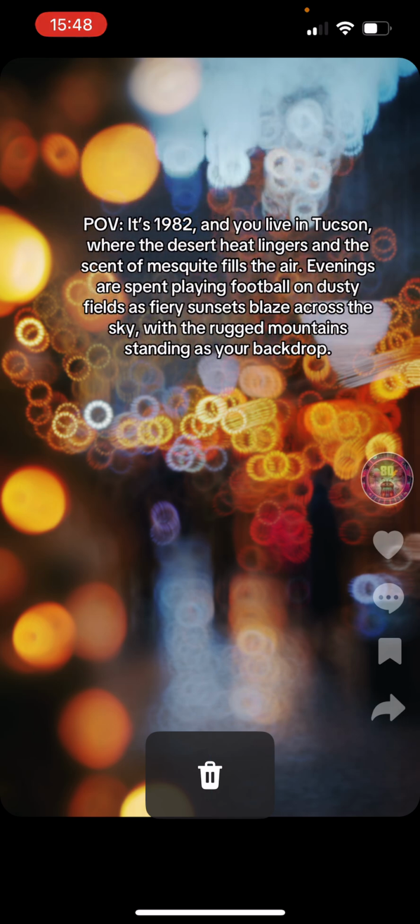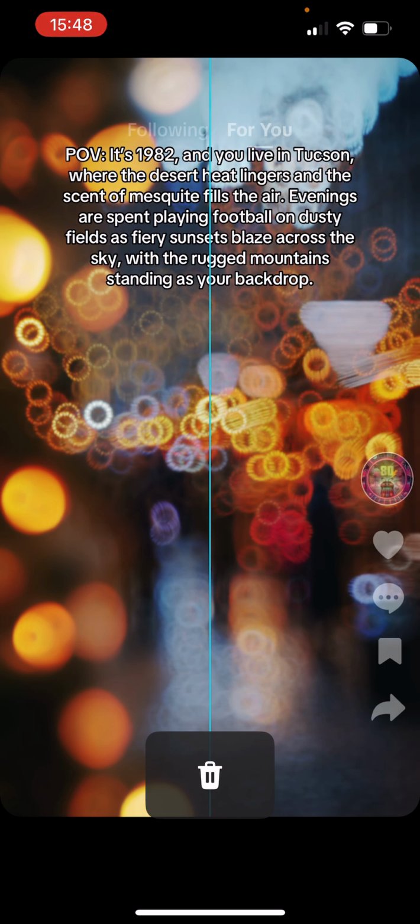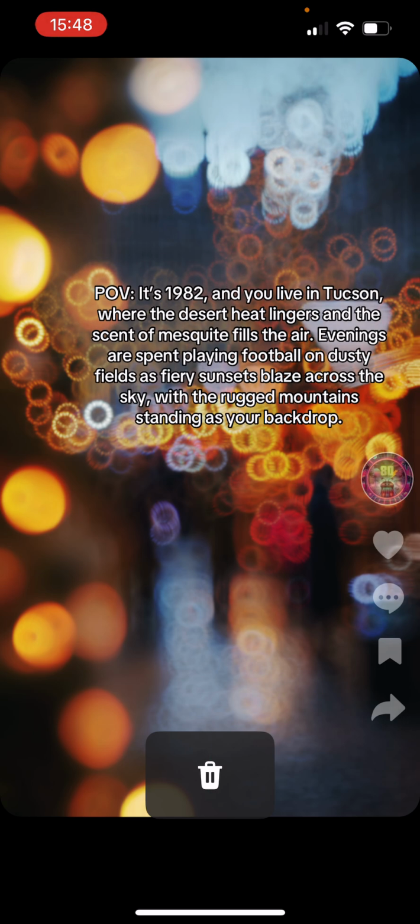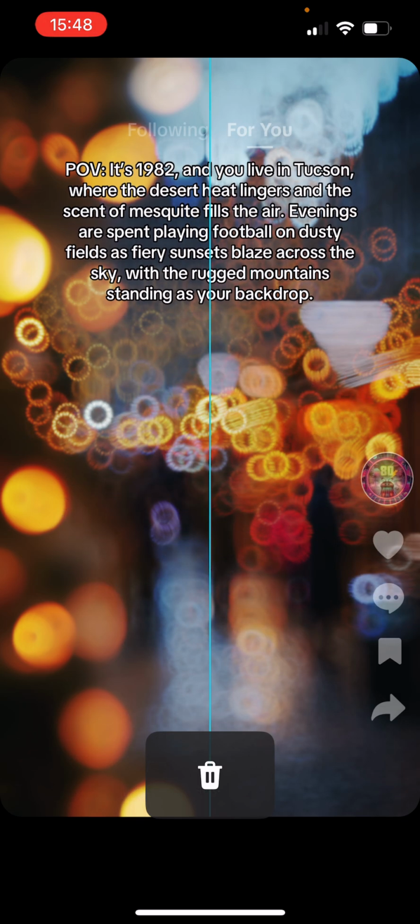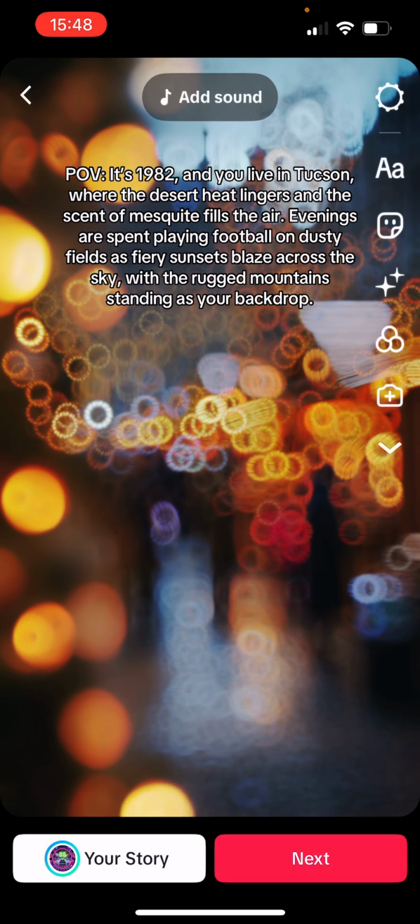As you can see, as you go closer towards something, it says follow you. You go closer this way, you can sort of see all the little icons down here. So you can place it anywhere, but you need it to be seen in the video. Then you click on next.